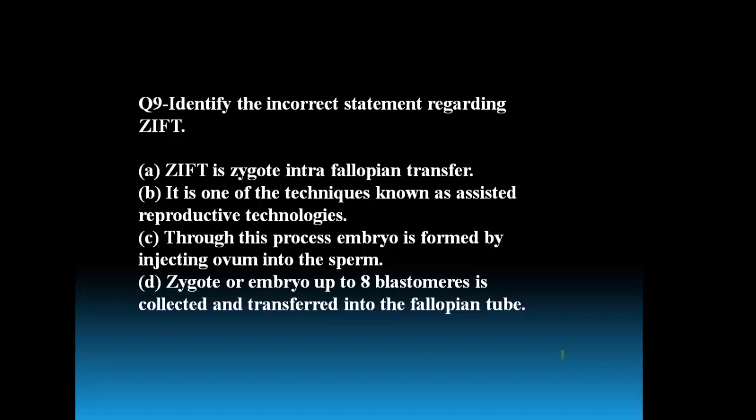Assisted reproductive technologies include IVF-ET, in vitro fertilization and embryo transfer, commonly known as the test tube baby program, GIFT, gamete intrafallopian transfer, ZIFT, zygote intrafallopian transfer, ICSI, intracytoplasmic sperm injection, and AI, artificial insemination. So all these are assisted reproductive technologies.